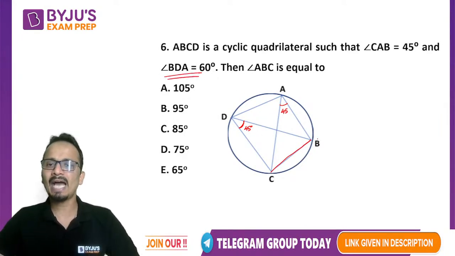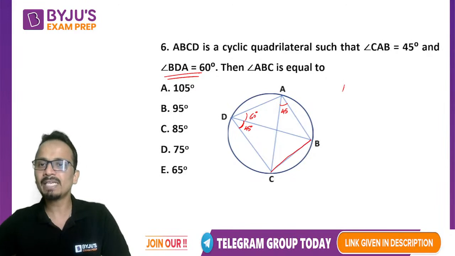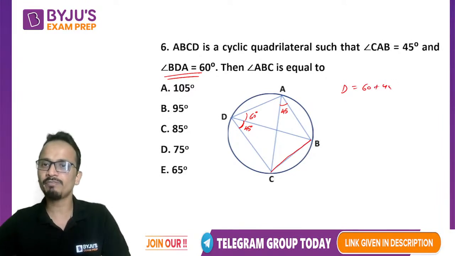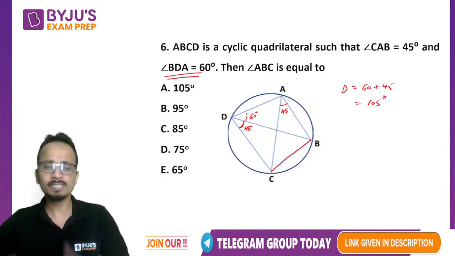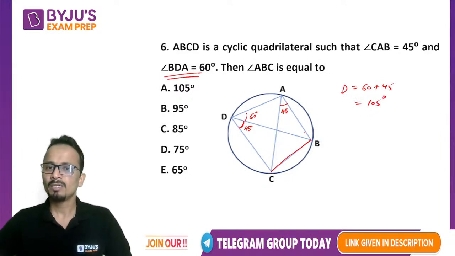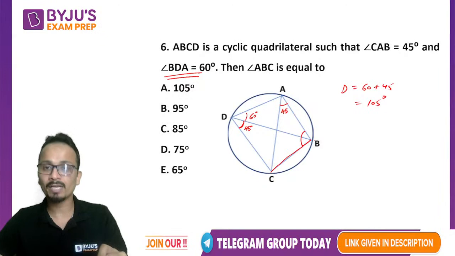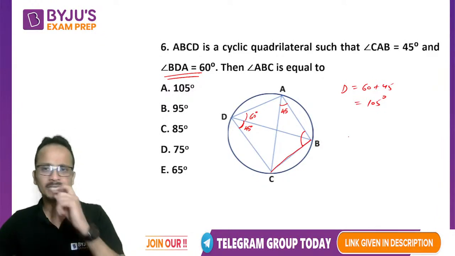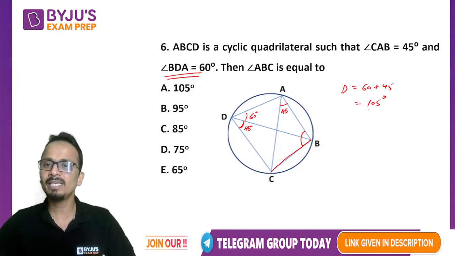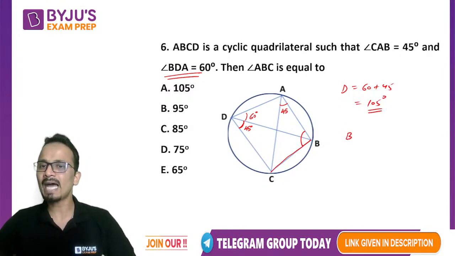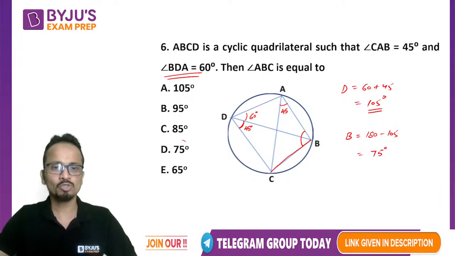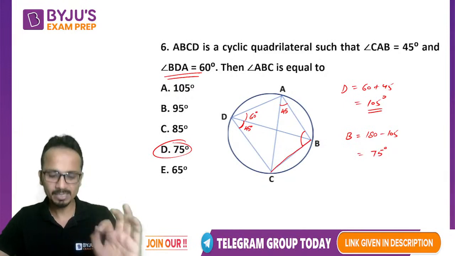Next, angle BDA is given as 60 degrees. So complete angle D is 60 plus 45, that is 105 degrees. And now you can apply the property that I have taught you in the previous question about the sum of the opposite angles in a cyclic quadrilateral. In a cyclic quadrilateral, the sum of the opposite angles is 180. So complete angle B, which is asked in the question, will be 180 minus 105, and that will be 75 degrees. So the correct answer will be option B, that is 75.